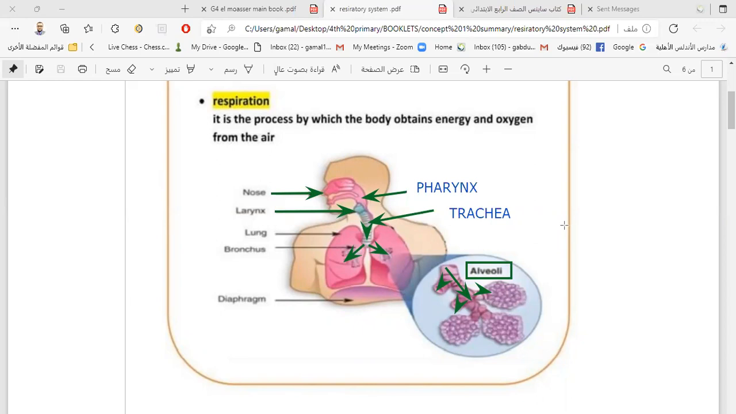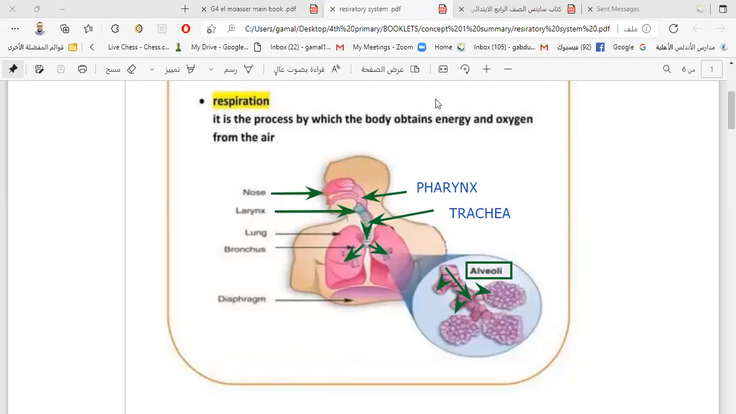Why do they contain blood capillaries? Because the inhaled air contains oxygen and we need to carry the oxygen to all body cells. So we need some blood vessels, or blood capillaries, inside the alveoli, the air sac.